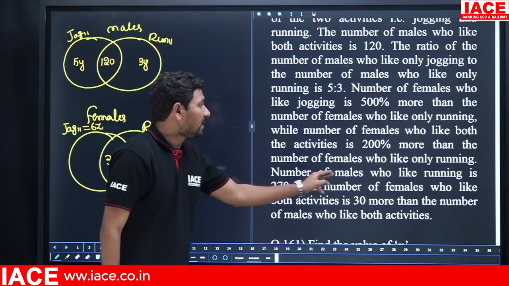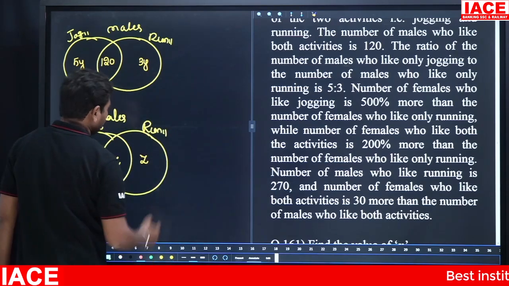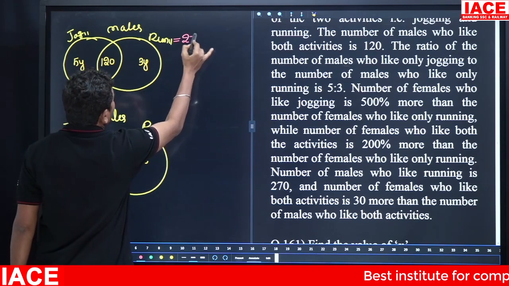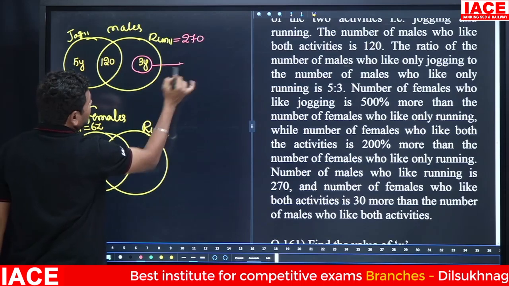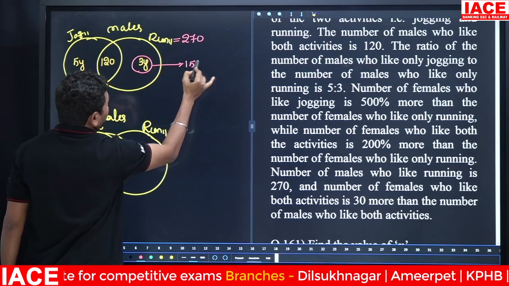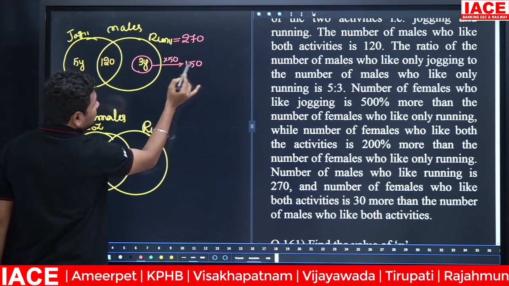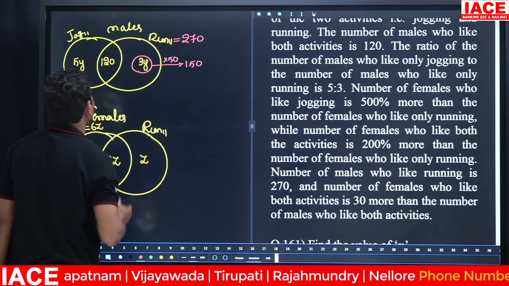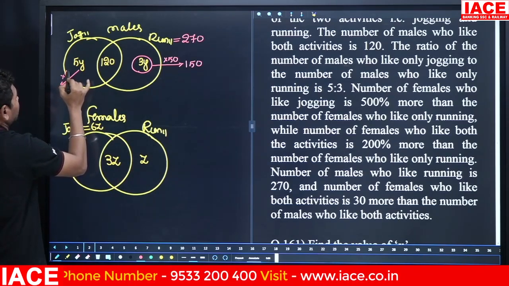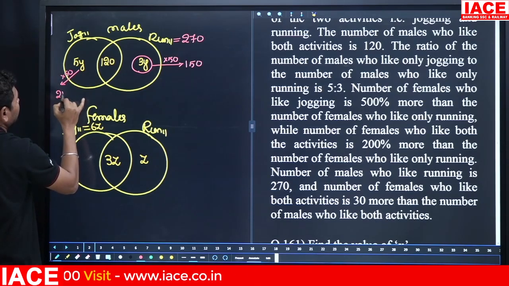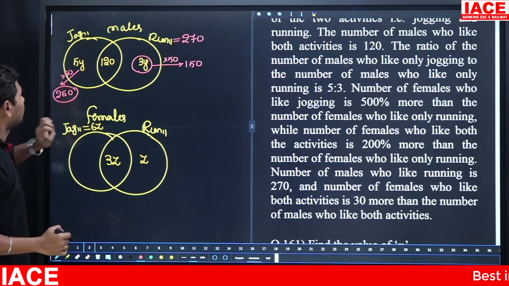Next, the number of males who like running is 270. In this 270, 120 is for both, so 3y is equal to 150, and then y is equal to 50. The same value we substitute here: 5 into 50 is equal to 250 members. That means only jogging males are 250.